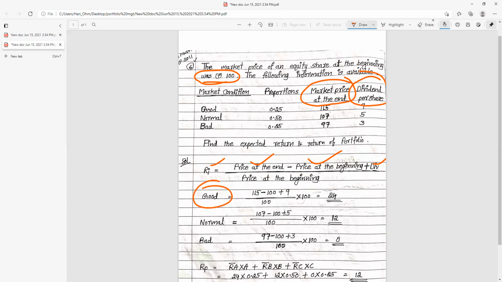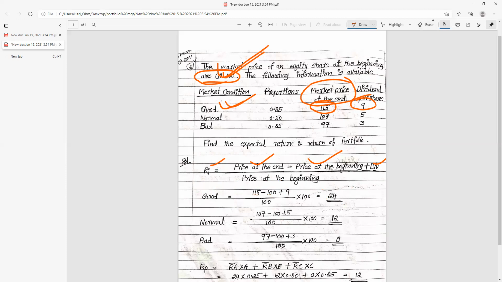For market condition good, what about the price at the end? That is 115 minus price at the beginning, that is 100 for all, plus dividend per share, that is 9 for good. So price at the end 115 minus 100 price at the beginning plus 9, all divided by 100, that is price at the beginning, into 100. So the answer is 24. Hope you're clear.